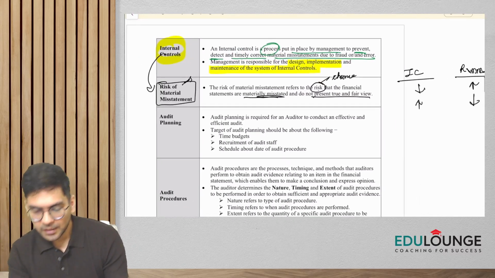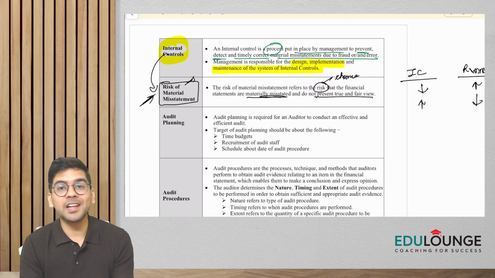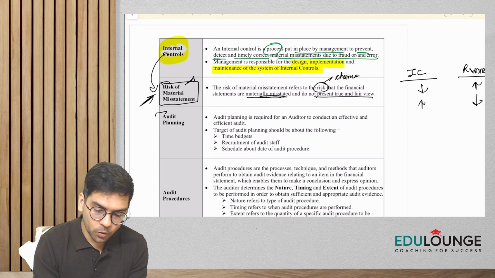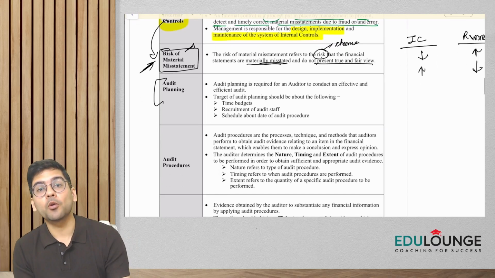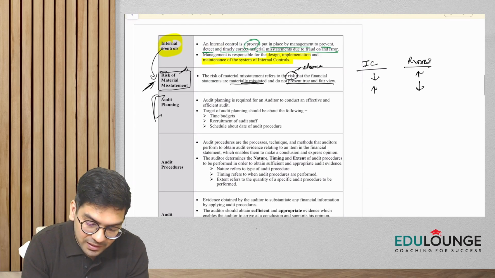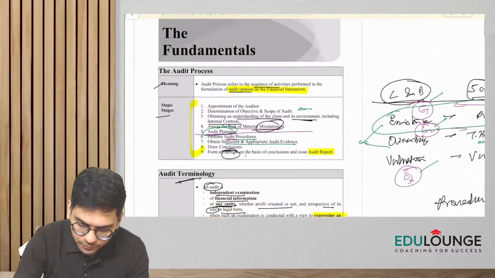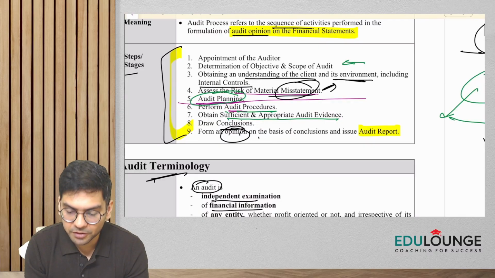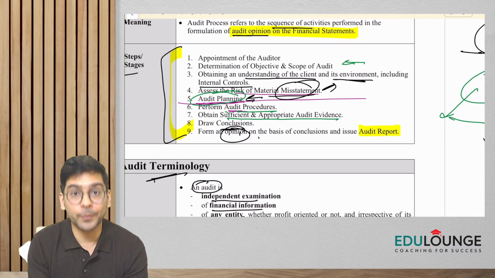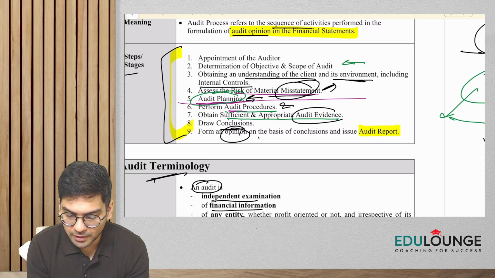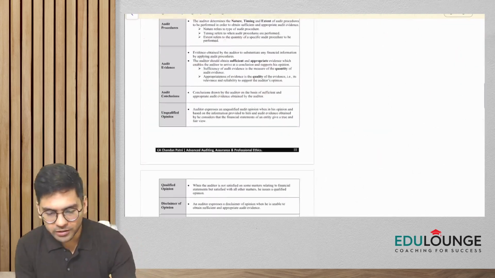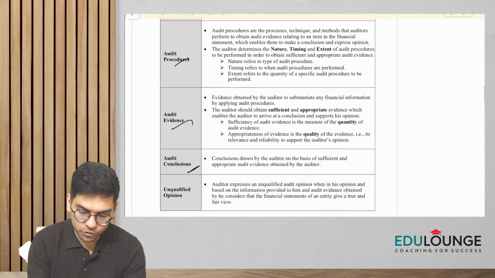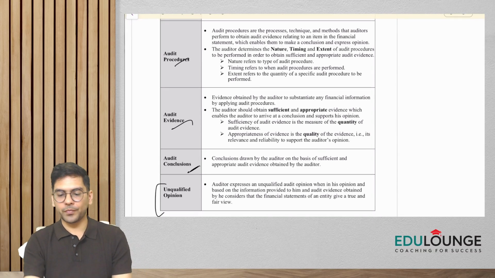Okay, done. Guys, now once you're done with assessing the risk of material misstatement, what is the next thing that we are going to do? We are going to do the audit planning. I'm just again making you walk through the stages. So once we are done assessing the risk of material misstatement, we are going to do the planning, then apply procedure, then obtain evidence. So these are the words that we are just quickly going to cover: planning, procedure, evidence, conclusion, and then the different types of opinion.